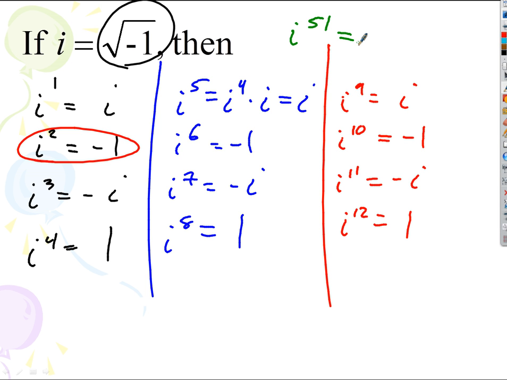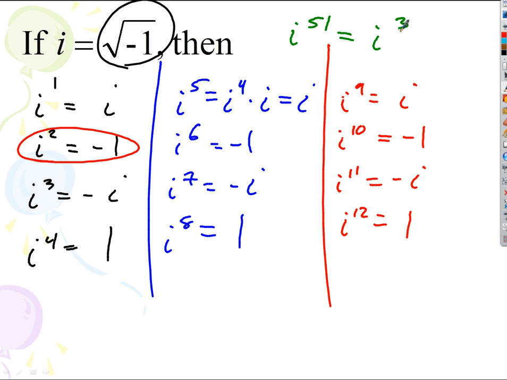We just know that when I divide 4 into 51, eventually I get to 4 times 12 is 48, and then it won't go in again. What's the remainder, more importantly? It's 3, right? Does that make sense? Because 4 goes into 51 12 times, we don't care, but with 3 left over. So i to the 51 is going to be the same thing as i cubed. So the answer is negative i.